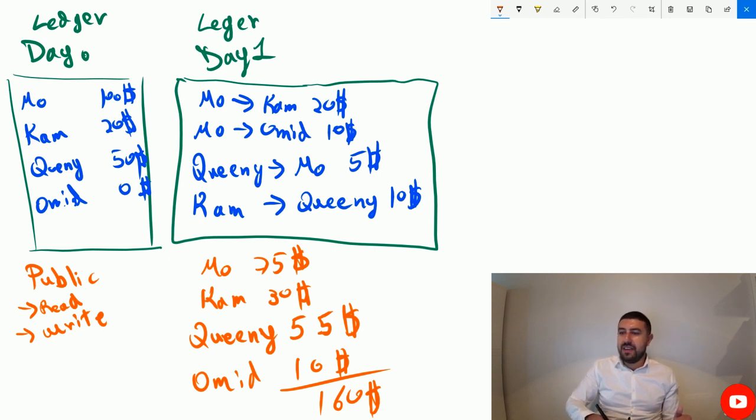So 75 plus 30, 105, then plus 55, 160, 170. So we have 170 here. That's the amount in the pot, the total amount. And you know what? If I look at the beginning, we had 100, 20, 50, $170. So same amounts of money, it's just redistributed differently, right?